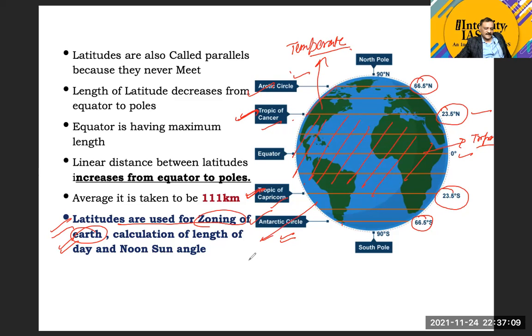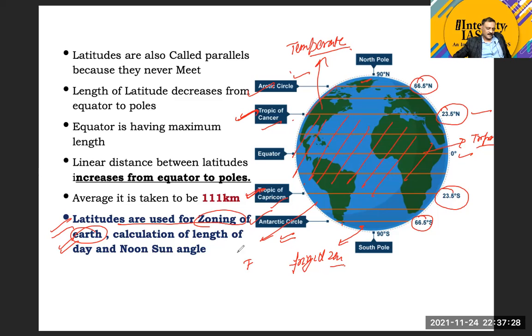This is called a temperate area. And beyond the Arctic Circle or beyond the Antarctic Circle, we take it to be a polar area or a frigid zone. This point is clear. So what is the importance of taking the latitude for the demarcation or for the zoning of the Earth?